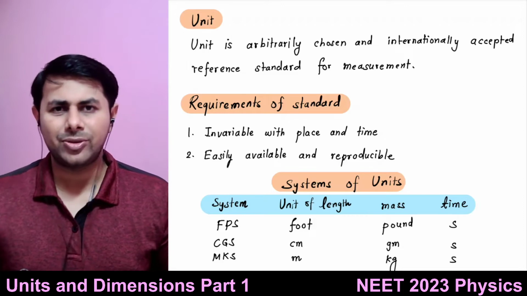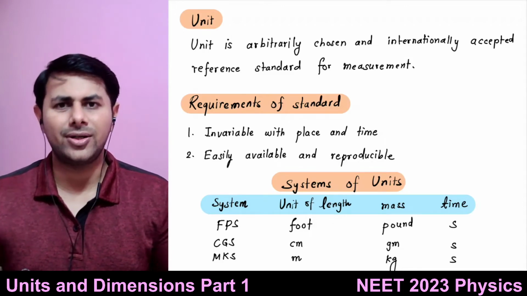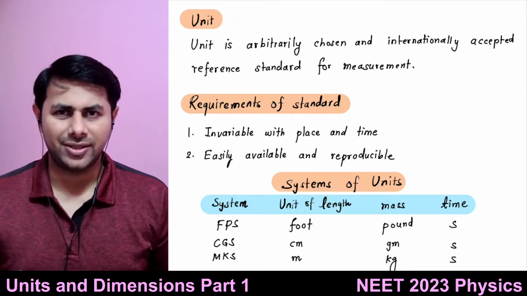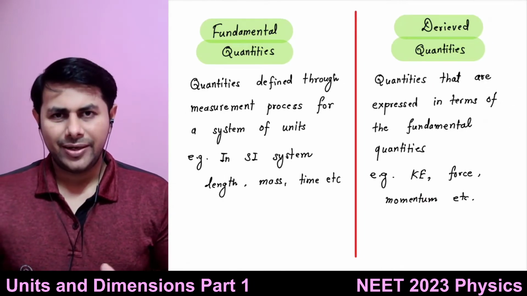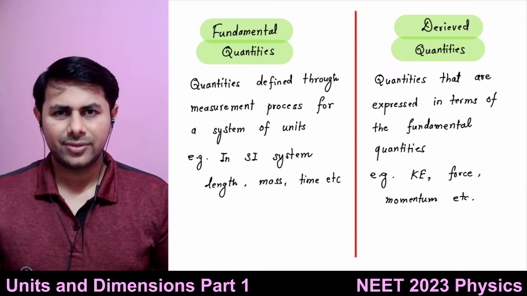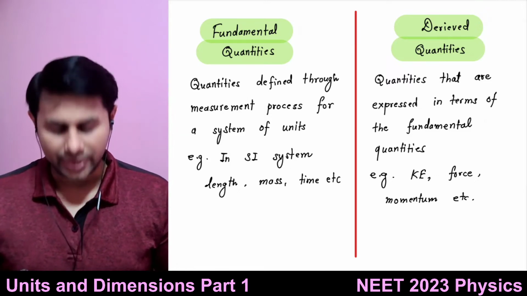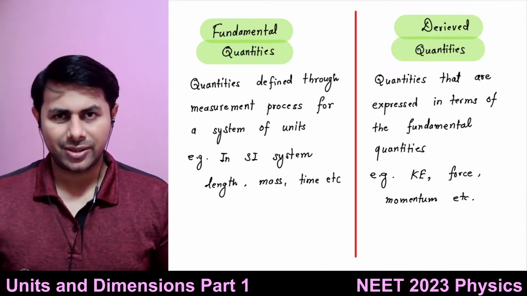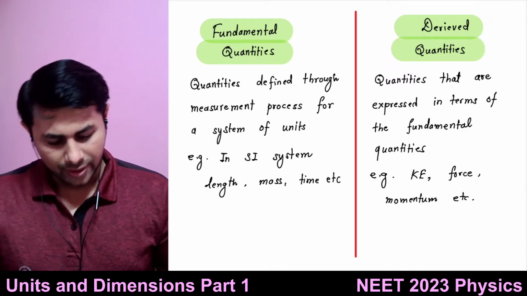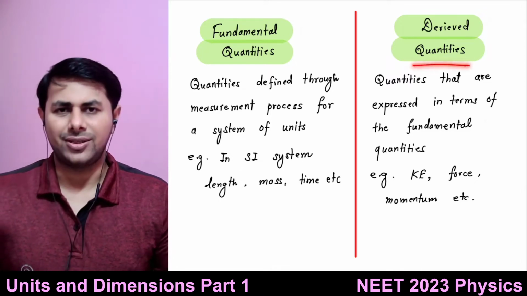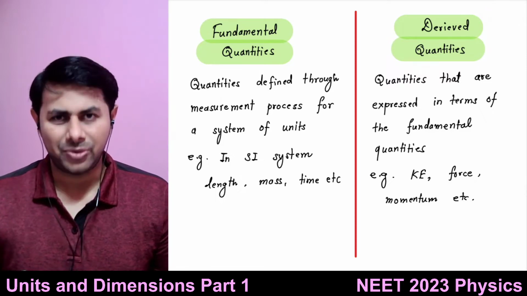Still you will be able to make units of all other physical quantities in mechanics. If you define a system of units, you need to define some quantities by measurement, and those are known as fundamental quantities. All other physical quantities are known as derived quantities.